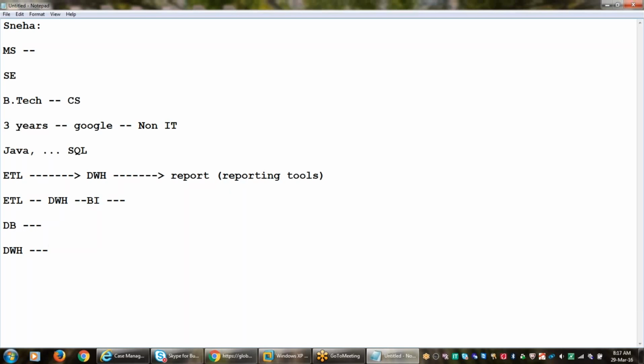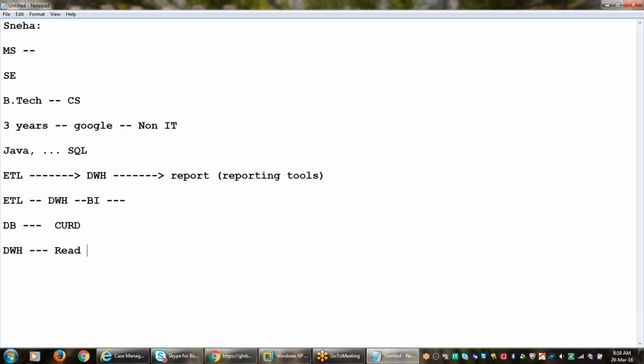So here we have a reason. In the database, we can do CRUD operations. It means create, update, read and delete on the table. We can create the data, update the existing data, read the data, and delete the data. All these options are possible with the database, but in the data warehouse we can't do all these things. We can only read, that's it.